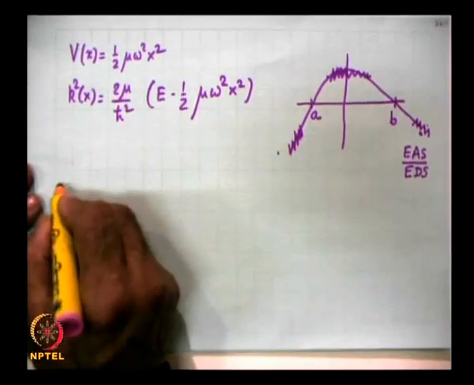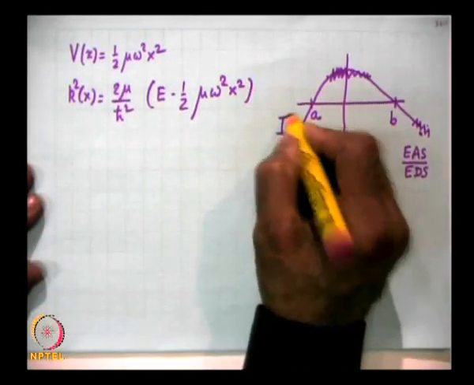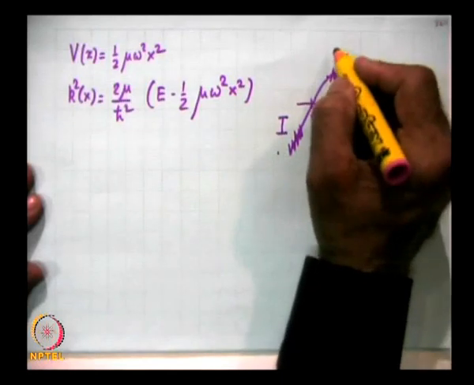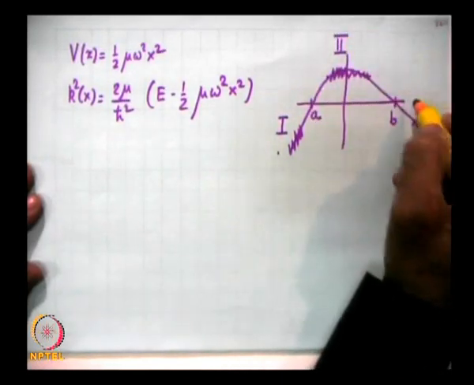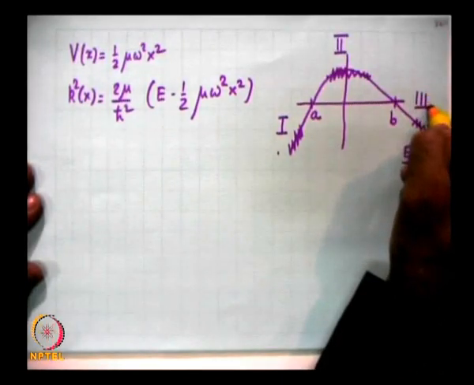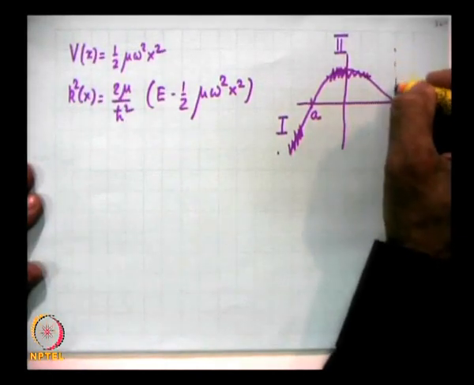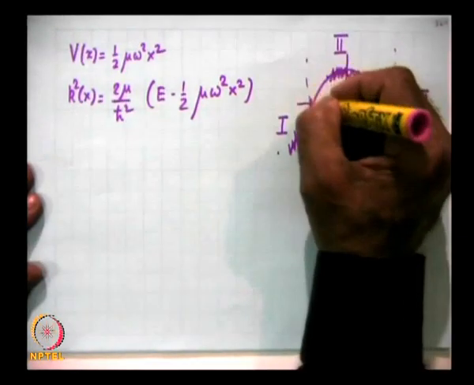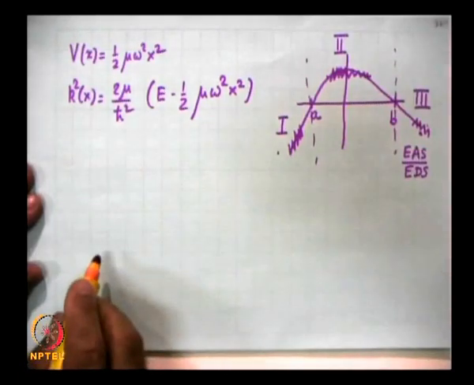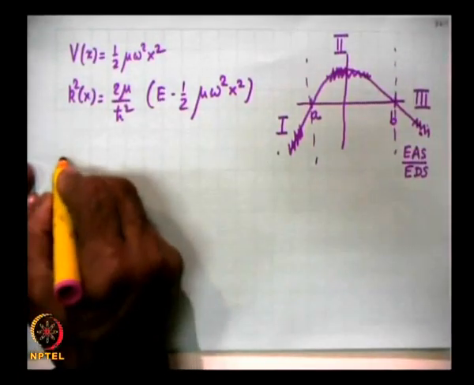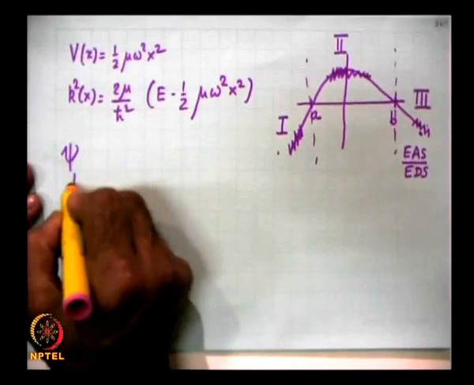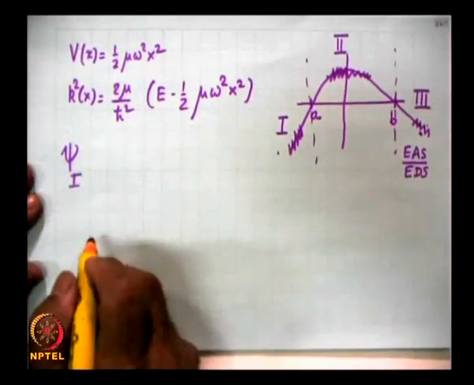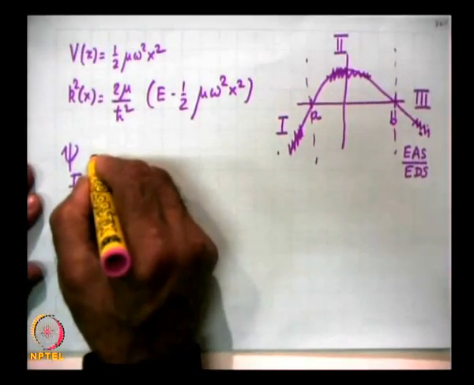This is region 1 for x less than a, x between a and b is region 2, and x greater than b is region 3. So, these are the 3 regions in which we will discuss the WKB solutions. Let me first write down psi 1. In the first region we have an exponentially decaying solution.